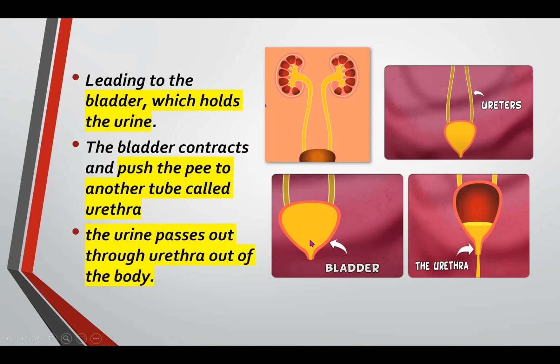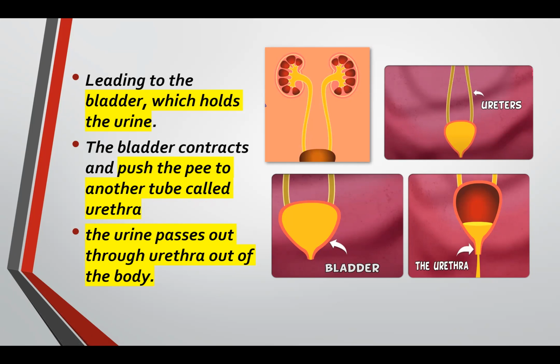The bladder is the one holding the urine. When the bladder is full, the bladder will contract or push the pee to another tube, which we call the urethra. So from the kidneys to the ureters to the bladder and to the urethra. Now the urethra will pass the urine out of the body. Okay, understand everybody?